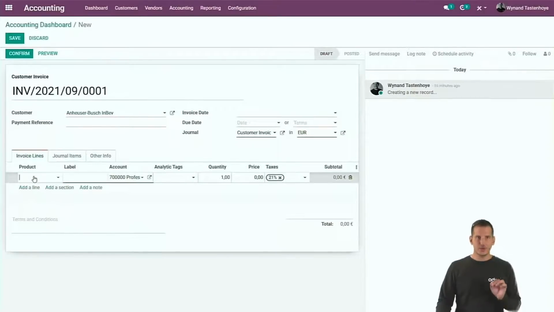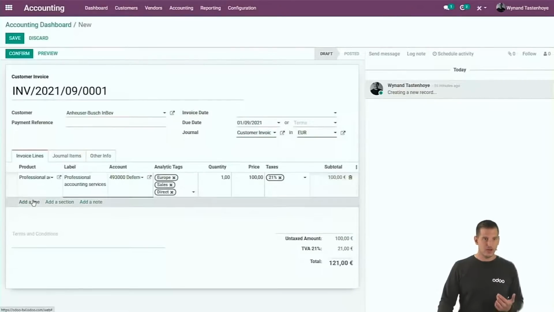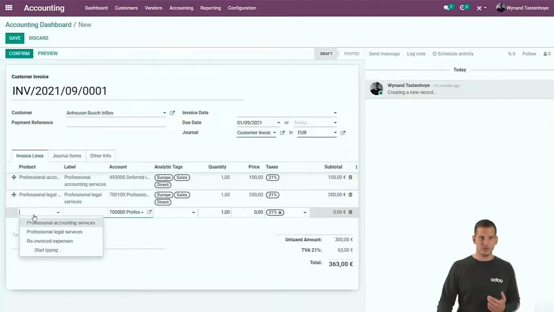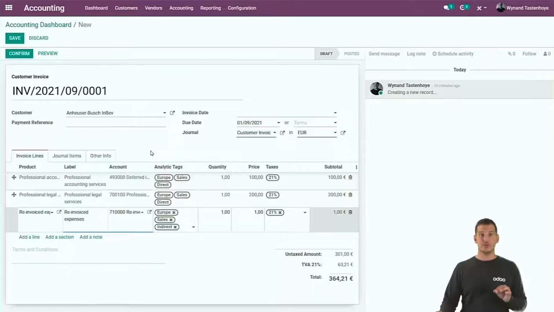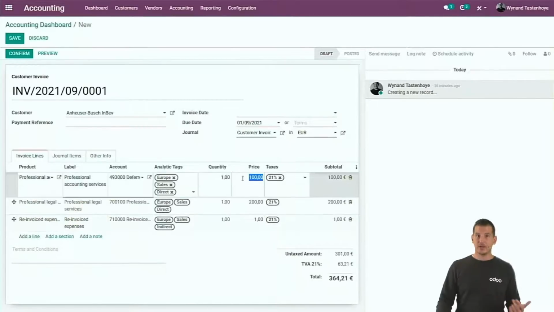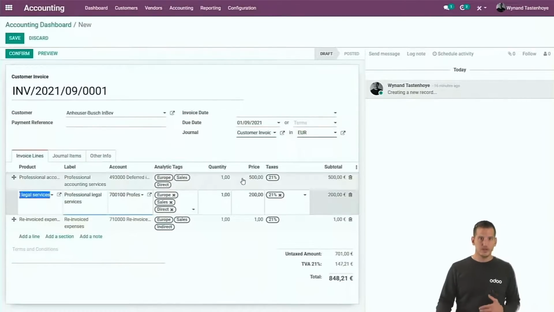For the lines, I created different types of products. I imagined a product for professional accounting services, another one for professional legal services, and a last one for reinvoicing of expenses. What is great about products is that you can link different information to the products. First of all, the account, but also the tax code, for example, and the price. And by the way, if you want to calculate in Odoo, you can do it immediately in the field. So, for example, if you want to calculate 5 hours multiplied by the hourly rate, you can immediately calculate in the fields. You don't have to do it external to Odoo anymore.